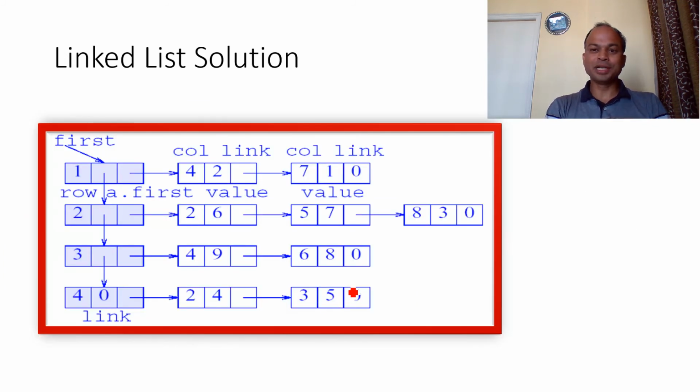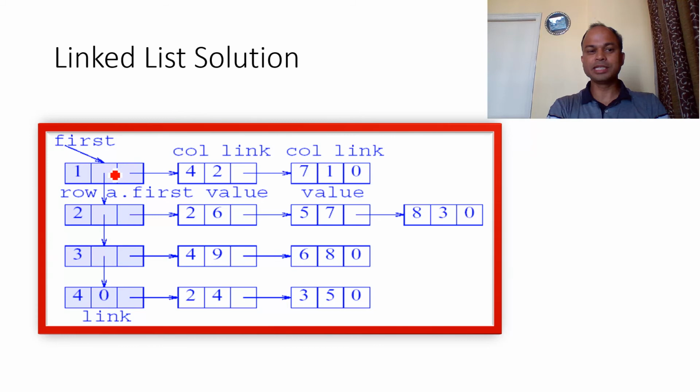We have talked about the limitation of the previous representation. In the previous representation, we need to calculate the number of non-zero elements in advance. But with the linked list representation, there is no need to compute the number of non-zero elements in advance. Here we are talking about this particular representation.